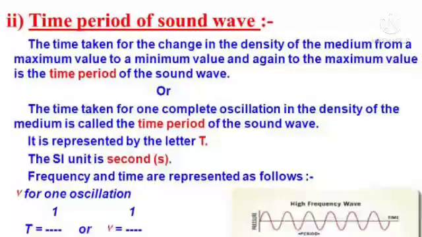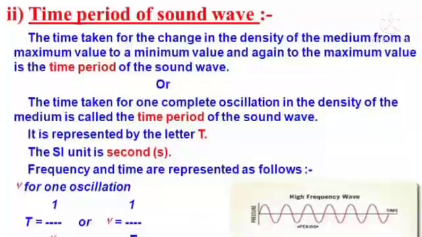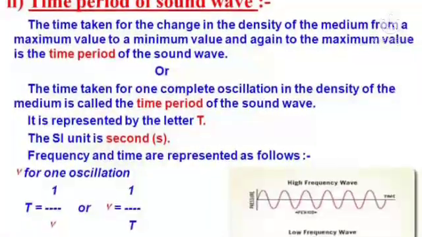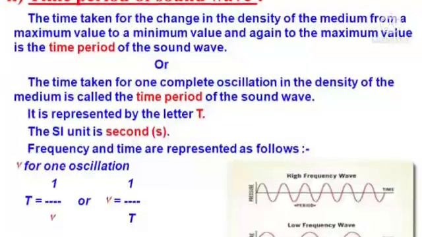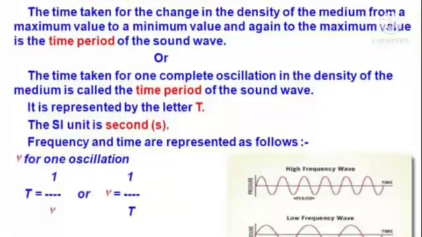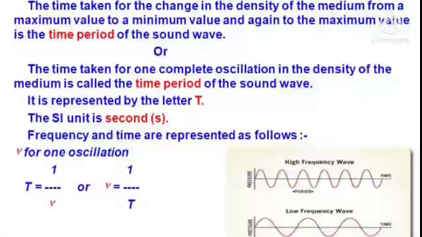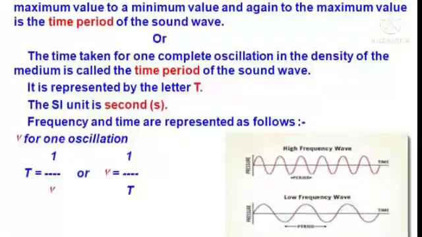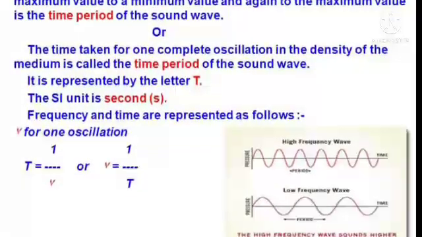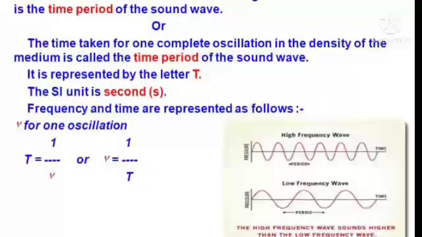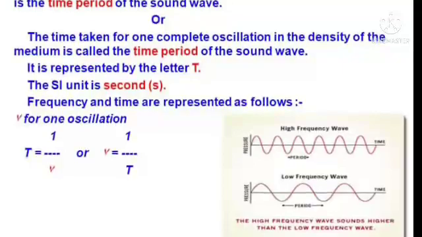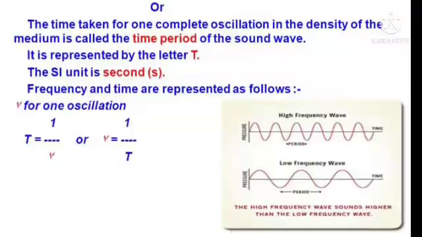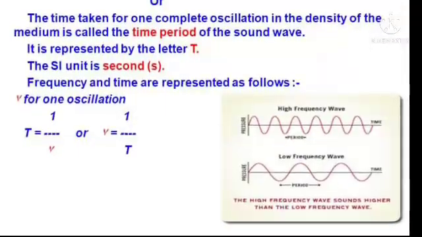Time period of sound wave. The time taken for the change in the density of the medium from a maximum value to a minimum value and again to a maximum value is the time period of the sound wave. Or the time taken for one complete oscillation in the density of the medium is called the time period of the sound waves. It is represented by the letter T. The SI unit is second. Frequency and time period are related as follows: for one oscillation, T is equal to 1 upon nu, or nu is equal to 1 upon T.